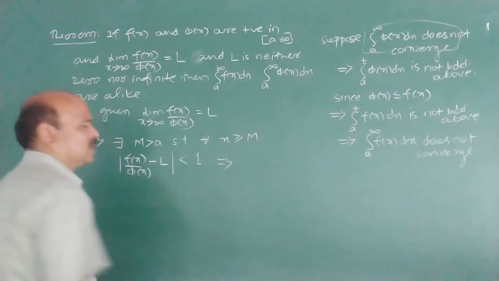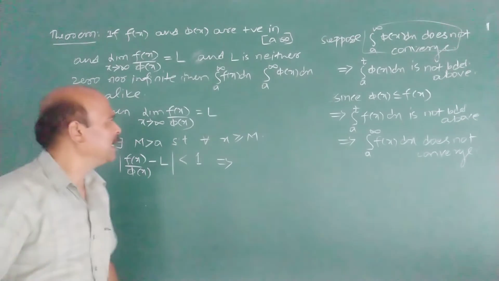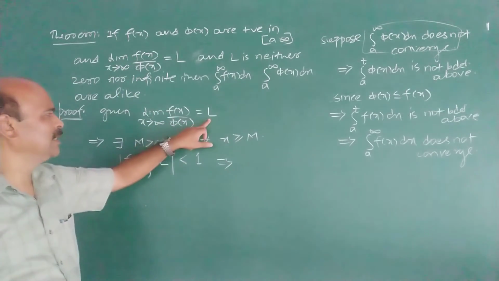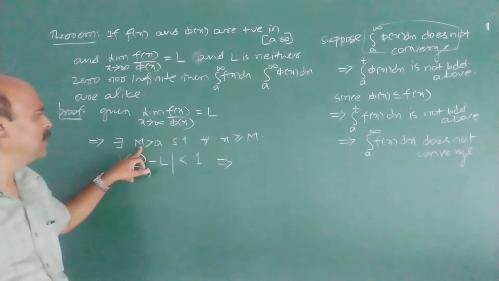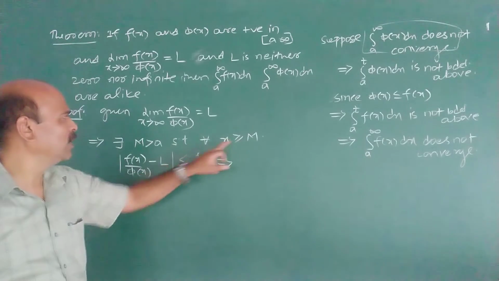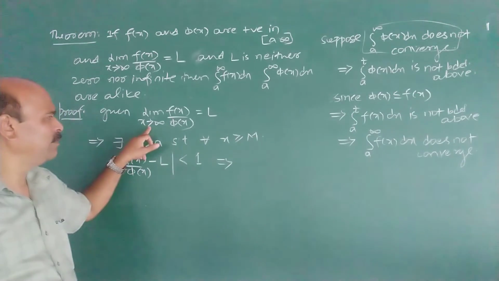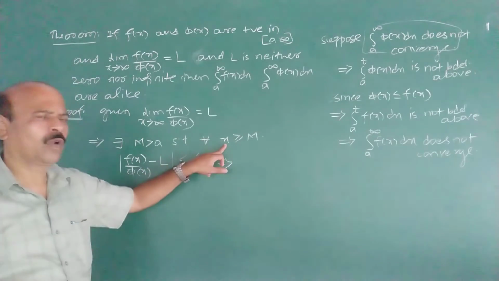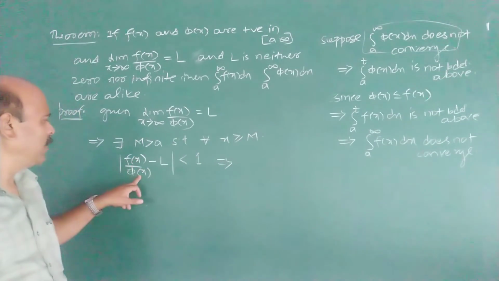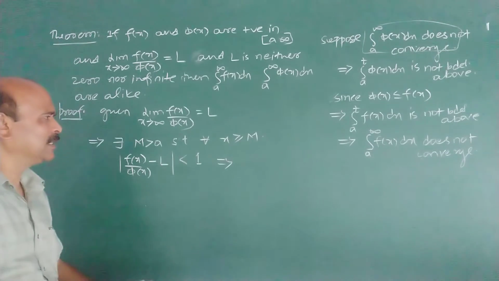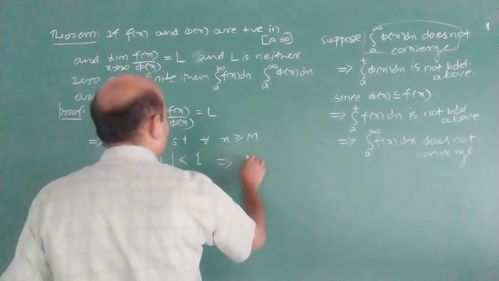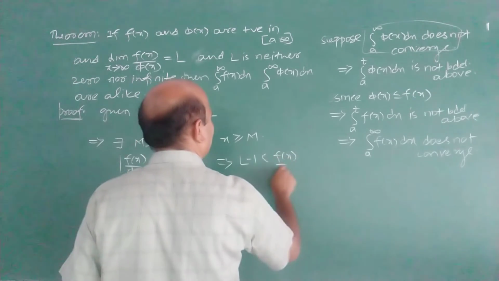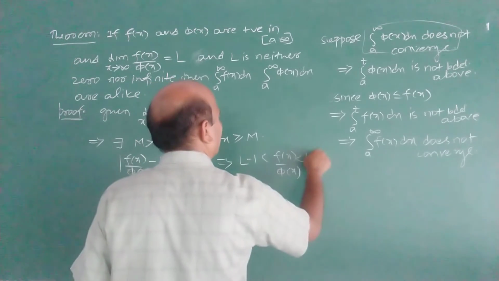This implies, see the first step, what we start with is very important in the proof. We start with the given f(x)/φ(x) tends to L. This implies for all x greater than or equal to M, because x tends to infinity, there exists M so that for all x greater than or equal to M, |f(x)/φ(x) − L| is less than 1. What does this imply? This implies L − 1 is less than f(x)/φ(x), which is less than L + 1.